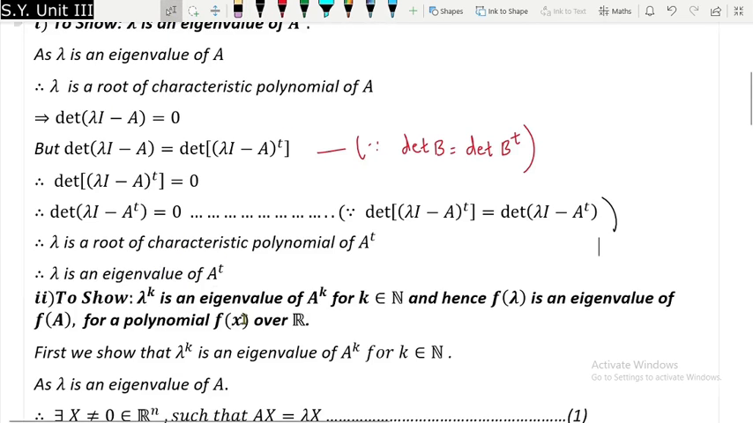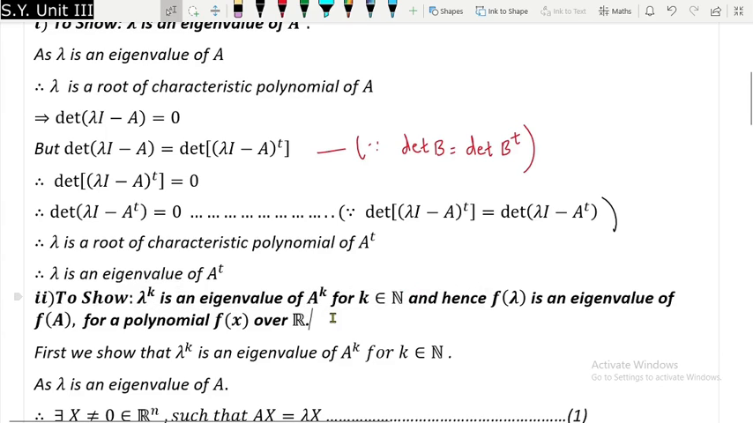and therefore lambda is an eigenvalue of A transpose. Now in the second part we have to show that this lambda raised to k is an eigenvalue of A raised to k, and later on we have to show this by using that lambda raised to k is an eigenvalue of A raised to k.